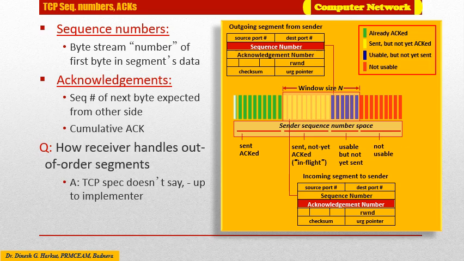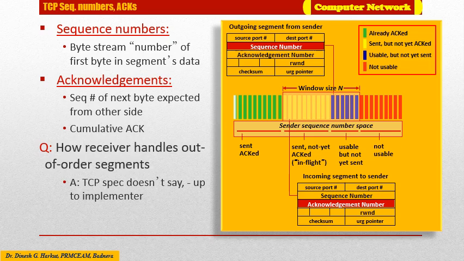So host A at one end may be receiving data from host B while it also sends data to host B. Each of the segments that arrive from host B has a sequence number for data flowing from B to A. The acknowledgement number that host A puts in its segment is the sequence number of the next byte host A is expecting from host B.